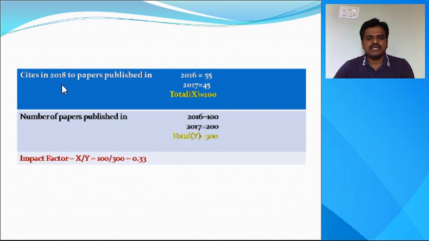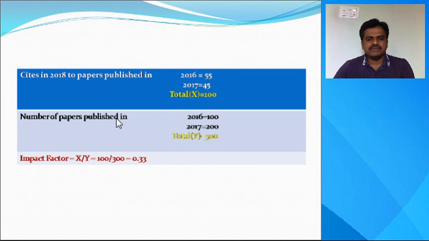Take another example here. The number of citations in 2018 to the citable papers published in 2016, say for example, is 55. In the year 2017, the number is 45. Here the total is 55 plus 45, that is 100.